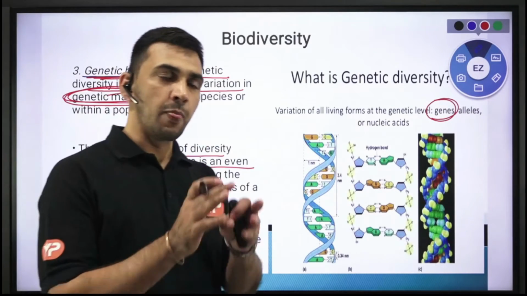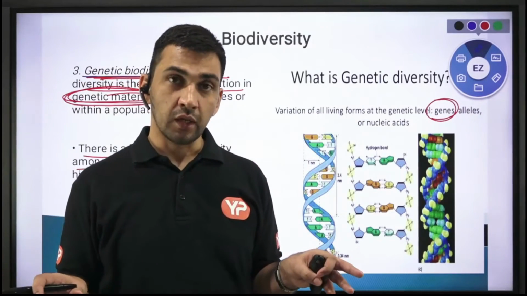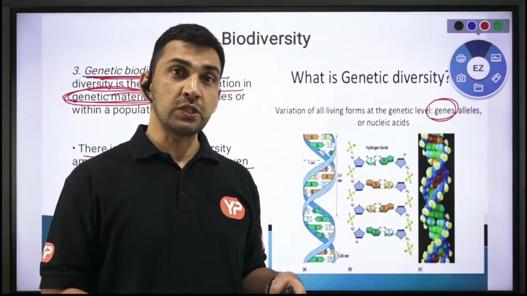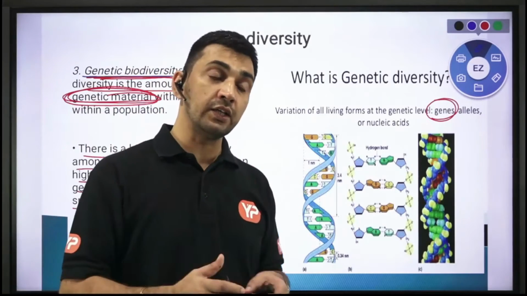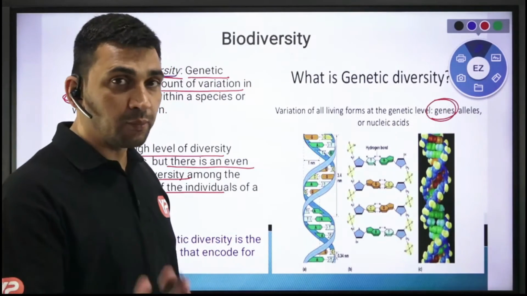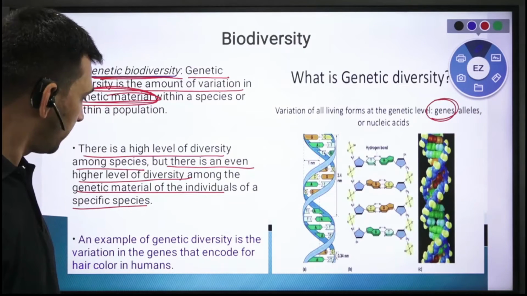See, on the surface of the earth you are having different kinds of species, right? So there it is already a lot, but again within the species also, you are going to have that particular diversity. And that is because the genetic material that you possess within that particular species is not the same.